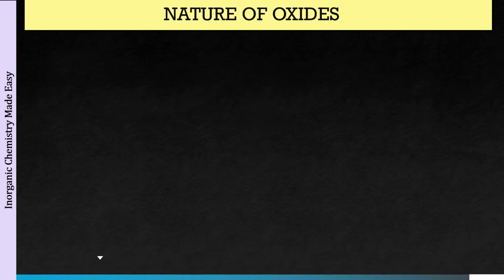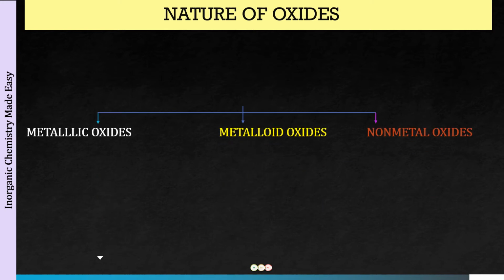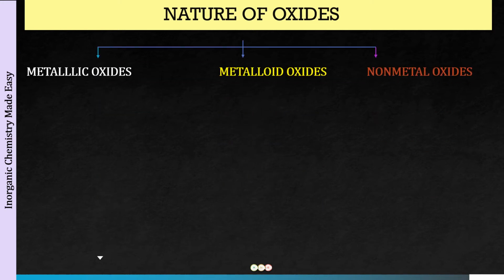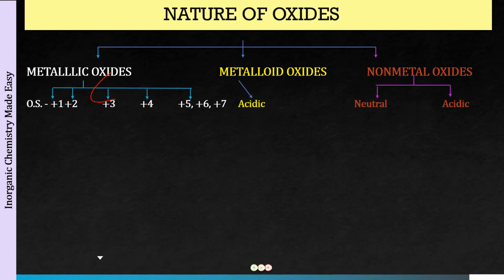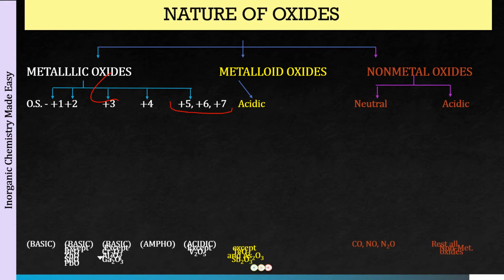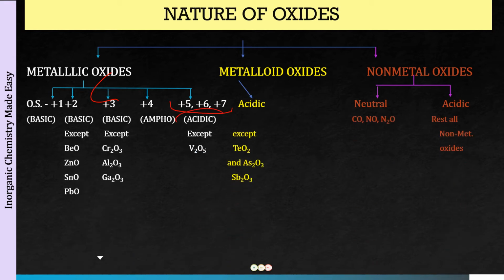So what we have done is that we have classified the oxides in yet another way, and the classification is metallic oxides, metalloid oxides and non-metallic oxides. In the case of the metallic oxides, the oxides in the +5, +6 and +7 oxidation state will be acidic in nature.